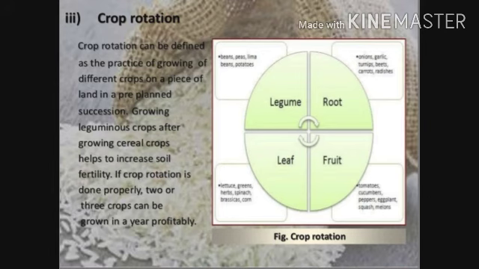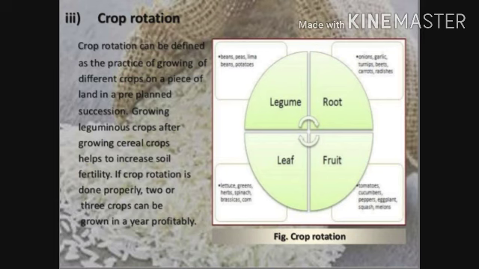Now, crop rotation. Crop rotation can be defined as the practice of growing different crops on a piece of land in a pre-planned succession. Growing a leguminous crop after growing a cereal crop helps to increase soil fertility.